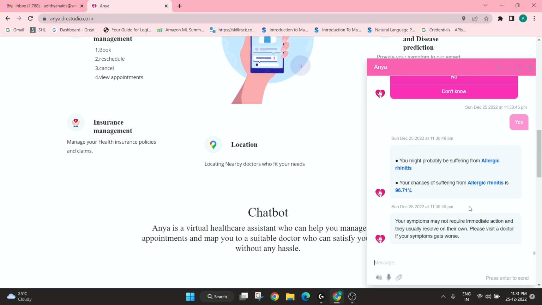So I have also included a triage level here, which is also offered by the Informatica API. A triage just tells us whether my condition is so severe that I should visit the doctor immediately, or it can be taken care of from my home itself. So now it says that it does not require an immediate action. Only if my symptoms get worse, I should visit a doctor.